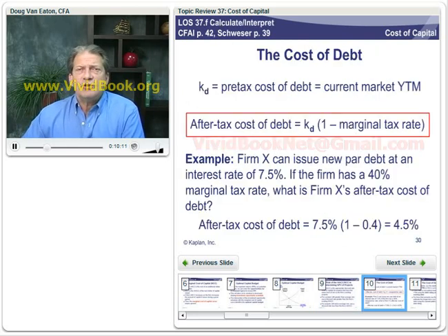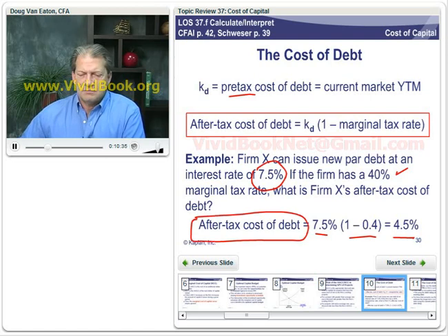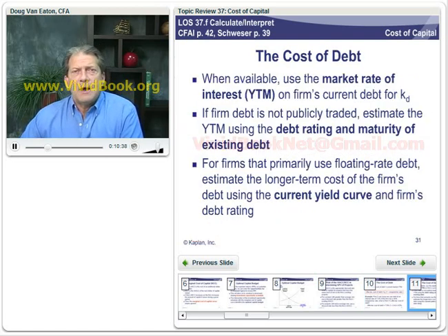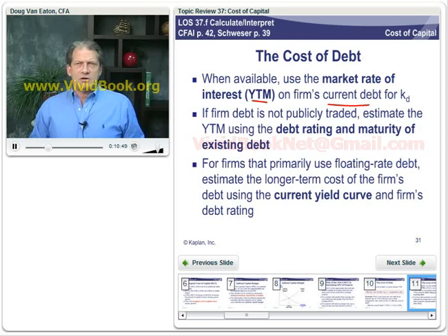So these calculations, very straightforward. Pre-tax cost of debt times 1 minus the tax rate. Firm can issue new par debt with a yield to maturity of 7.5, faces a 40% tax rate, 7.5 times 1 minus the tax rate, 4.5%. That's our after-tax cost of debt. Now, when available, we should use the market rate of interest, the yield to maturity on the firm's current debt, not when it was issued, but now in the marketplace.